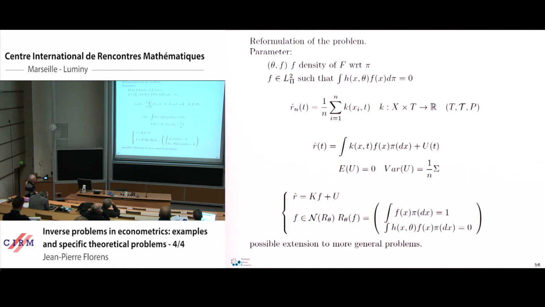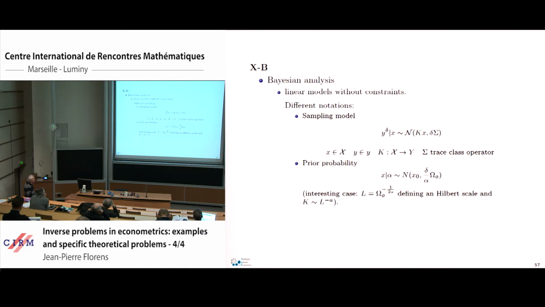What we typically do, we have the parameter space theta, and we generate F such that these constraints are satisfied. As I want to do that estimation in a Bayesian framework, I just recall the way I address linear inverse problems in the Bayesian framework.